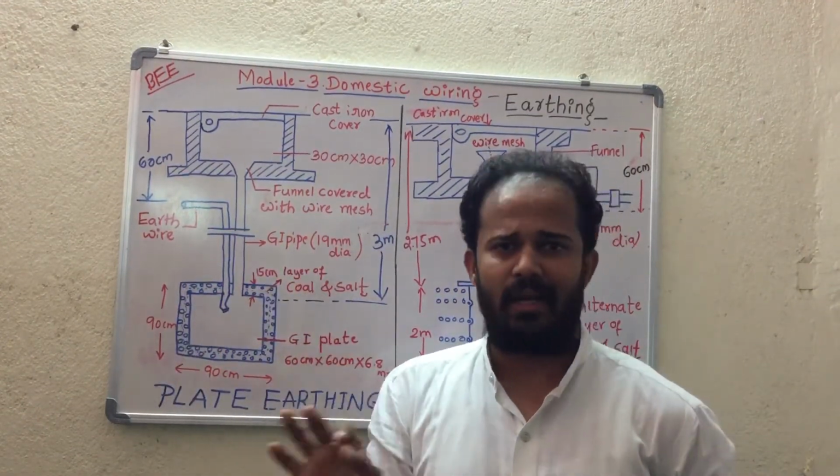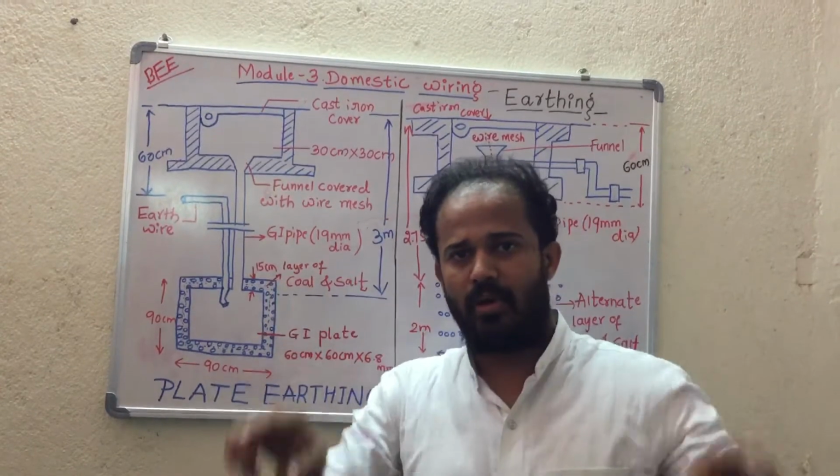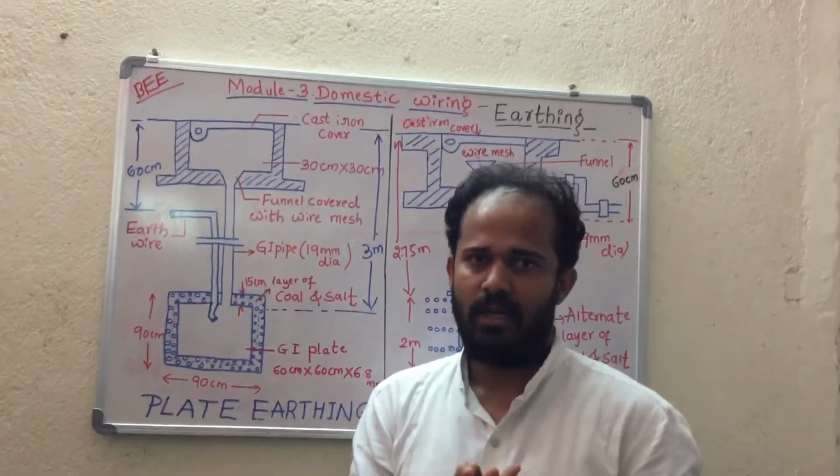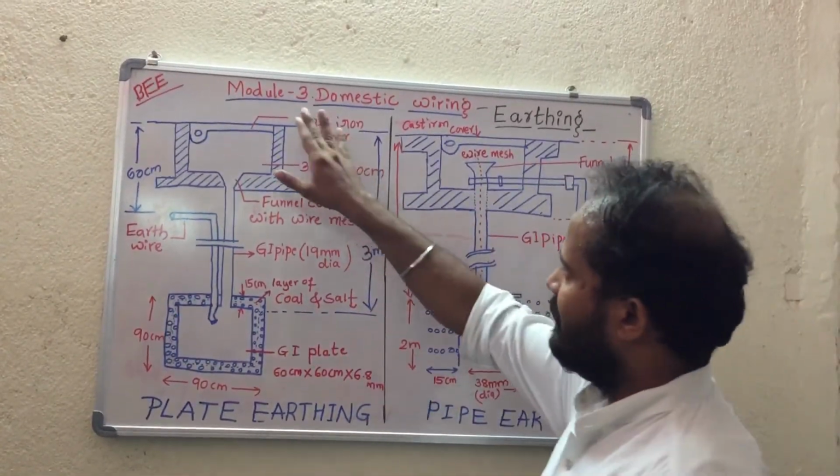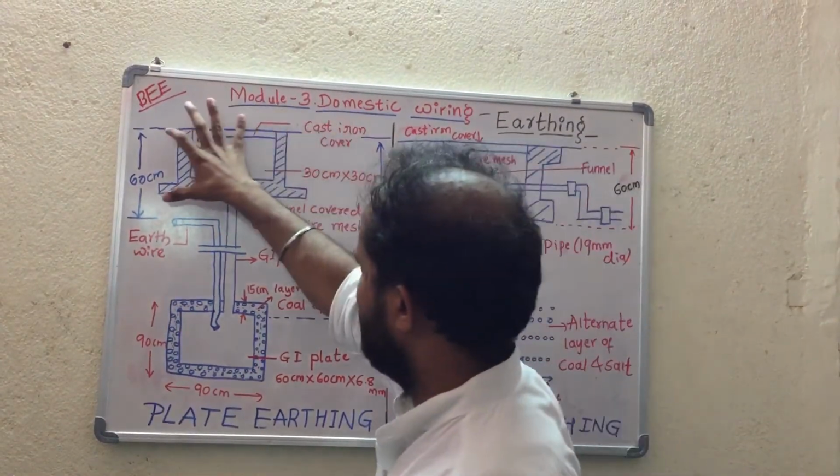The name is plate earthing because the electrode used here is a plate. Clear? So here you can see in the diagram, at the top there is a cast iron cover, and this is a concrete.